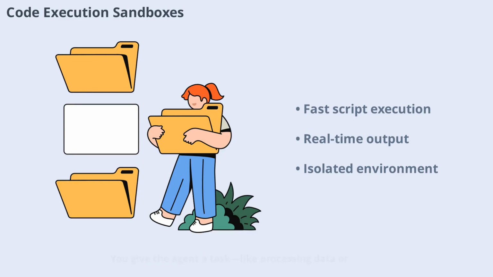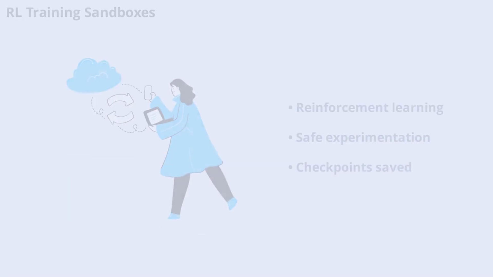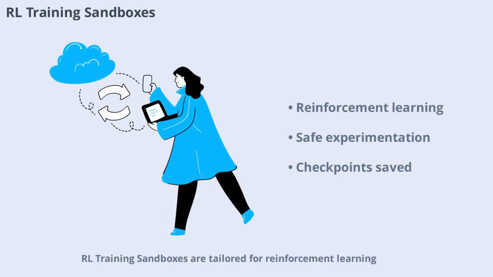You give the agent a task like processing data or running a calculation, and it executes it in an isolated environment. You can even watch the output stream in real time, knowing that your system is protected from any potential errors or security risks.